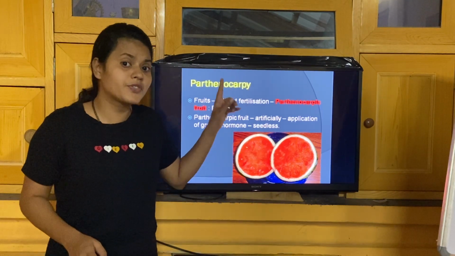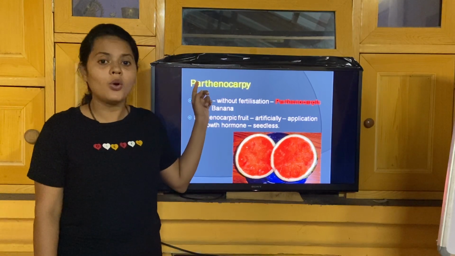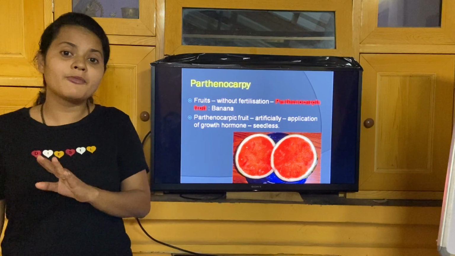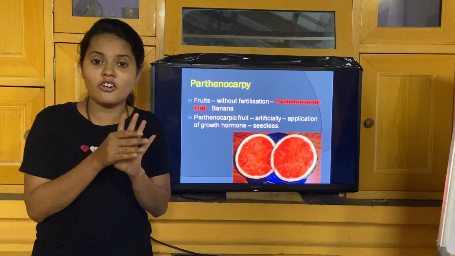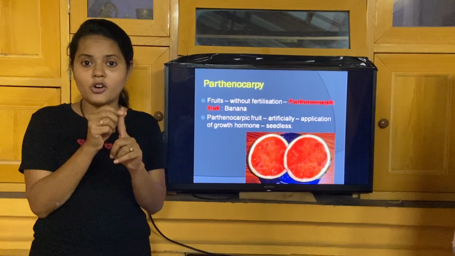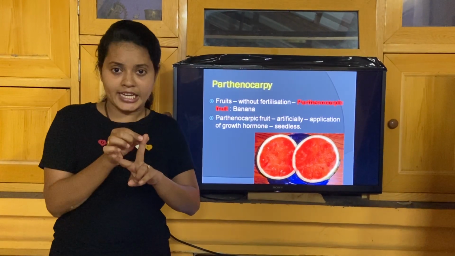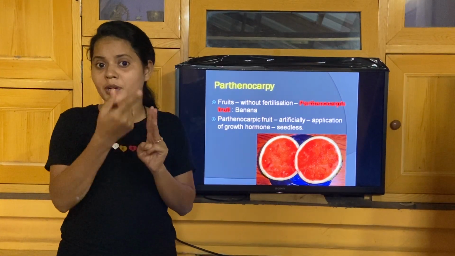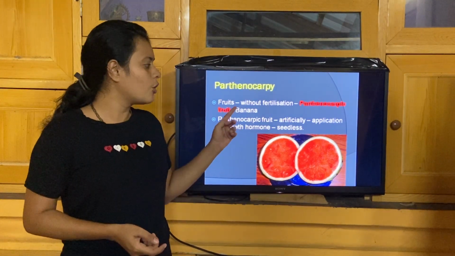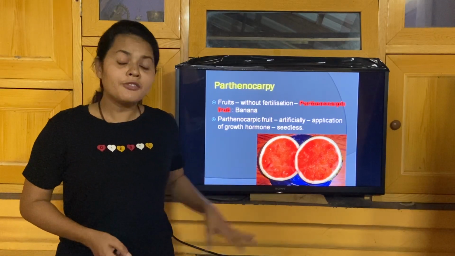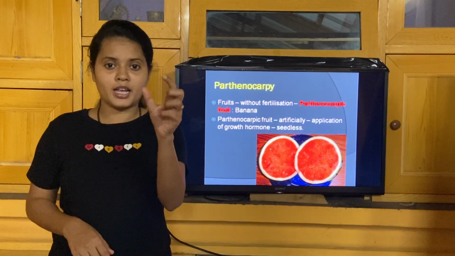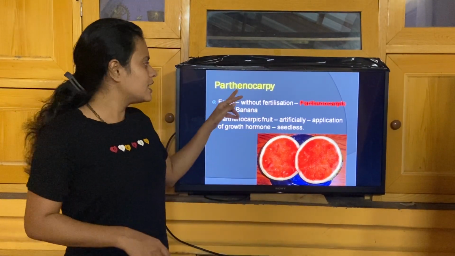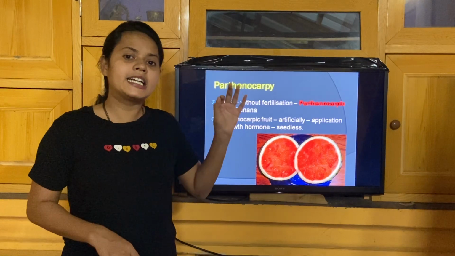So seedless fruits are referred to as parthenocarpic. With this I am finishing the 4 events of post fertilization. The first was endosperm formation, second embryo formation, third ovule transformed into seed, and the fourth was fruit formation. In that, I told you one phenomenon which is a kind of asexual reproduction, that is parthenocarpic fruits, seedless fruit.